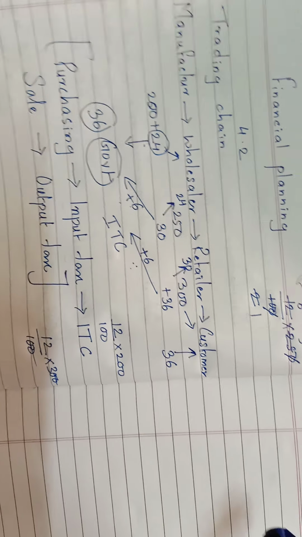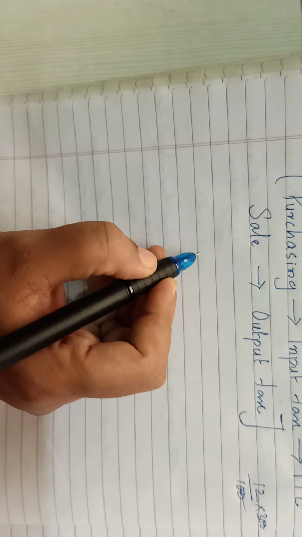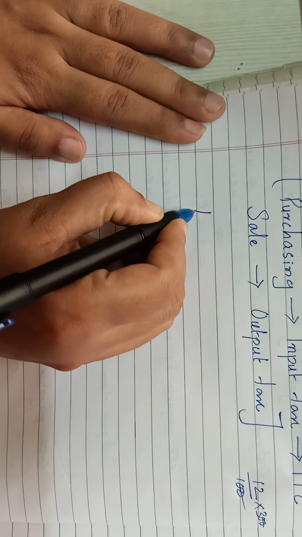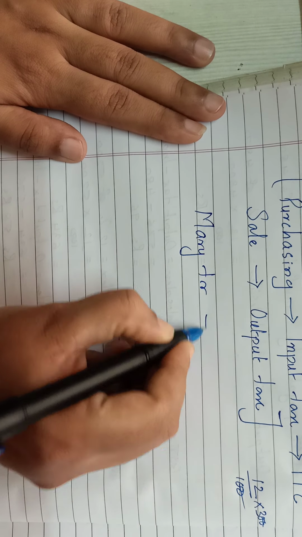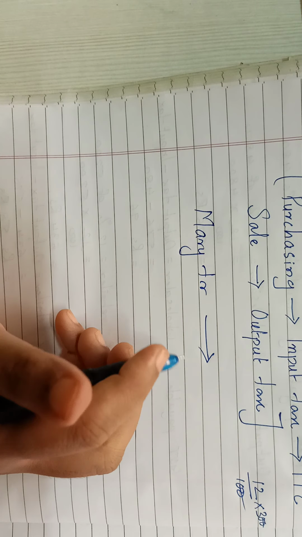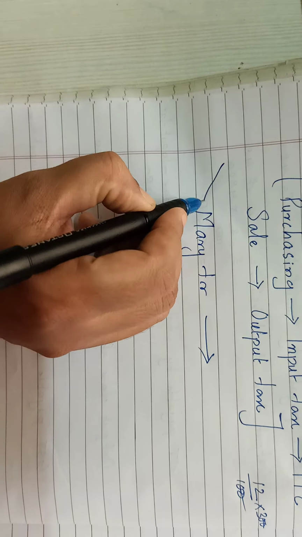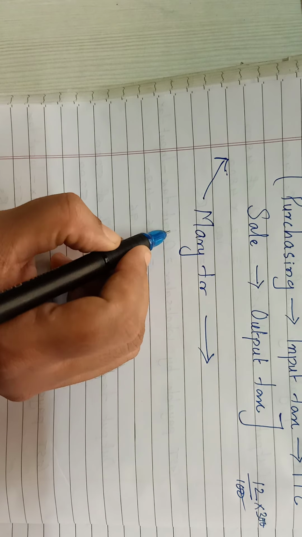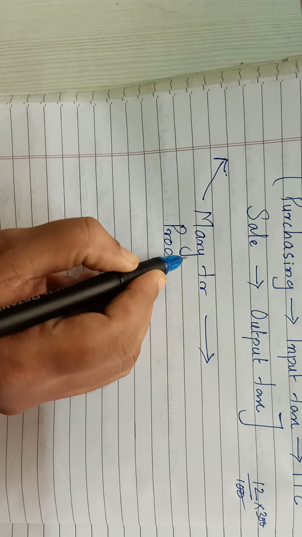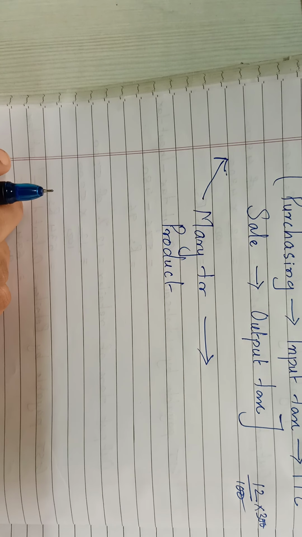So let us take an example. Say for myself, Mary teacher, I buy a product from someone. When I'm buying from someone, I have to pay GST according to the government rule.